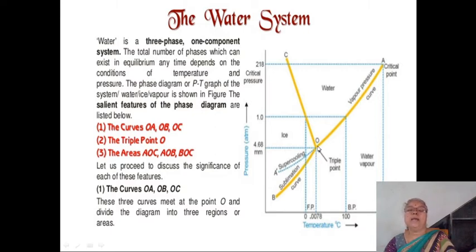That means at this O point we have three phases in equilibrium. Here ice phase, here liquid phase, and here vapor phase. And at this point O, we have three phases. That means if we cool this water carefully, we can reach this point A dash, and at A dash we have supercooled water.